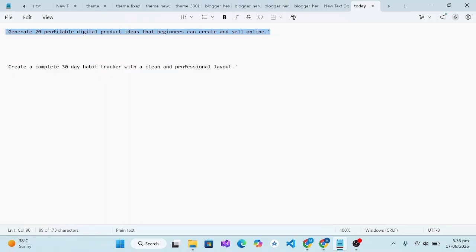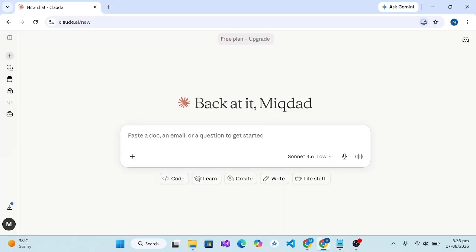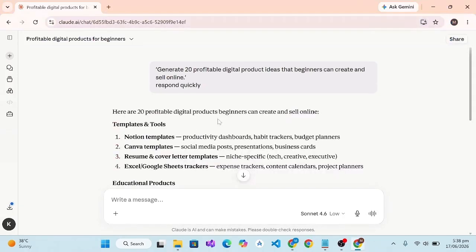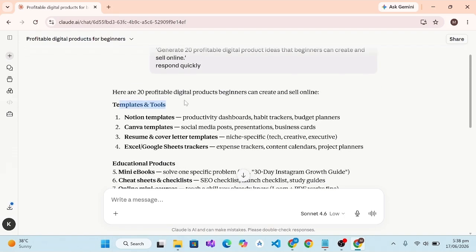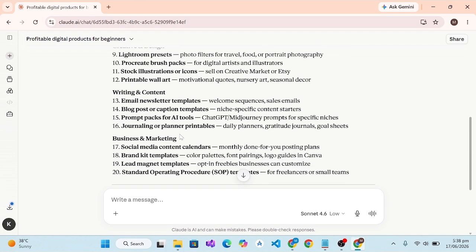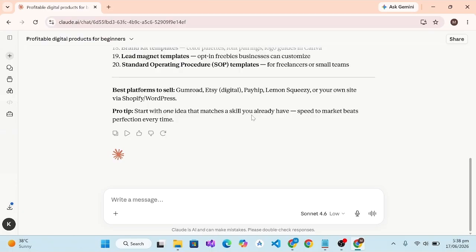Generate 20 profitable digital products that beginners can create and sell online. So we will hit enter, and after a while Claude will provide us with profitable digital product ideas that you can use to create the products. So waiting for its response. Claude has provided us with multiple ideas, so do something simple and useful. For example, here we can see templates and tools, educational products, creative and designs, writing and content, business and marketing.